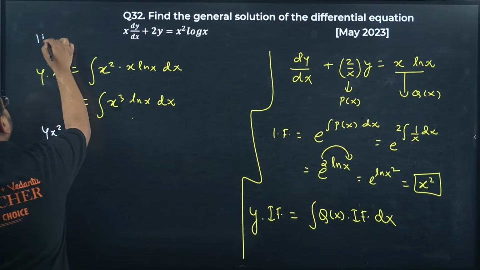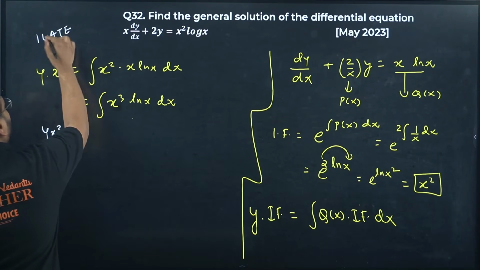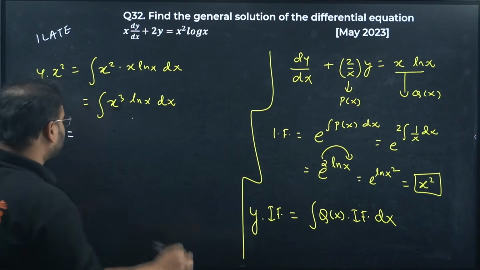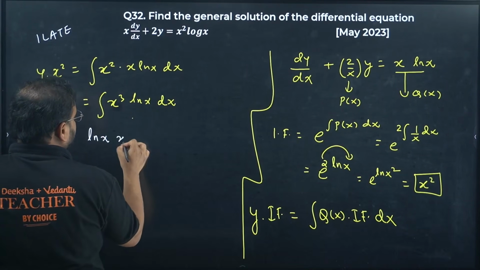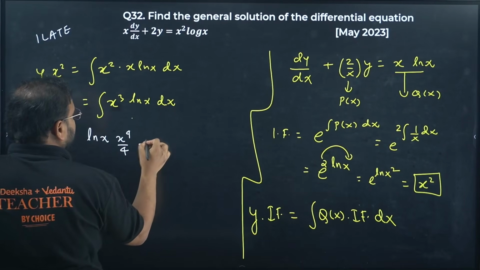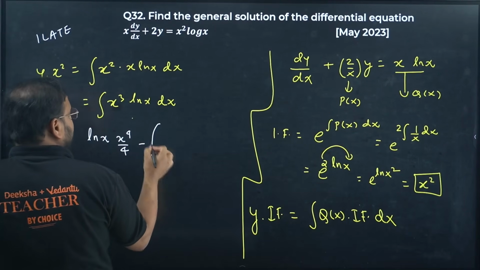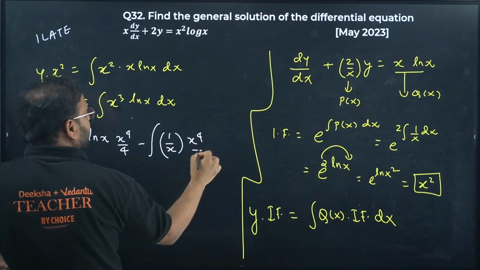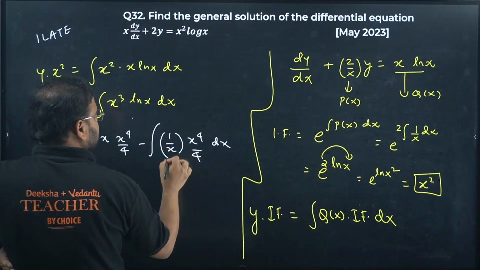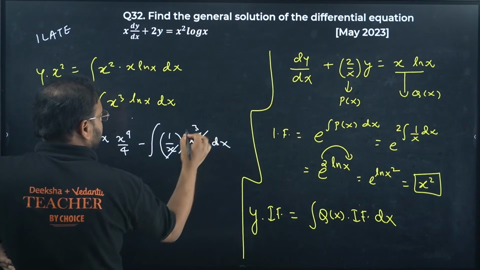We're gonna use by parts. Log has the preference clearly. So keep ln x as it is, integrate x cube. You're gonna get x power 4 by 4 minus, this time differentiate ln x, you'll get 1 by x, and this will be as it is, x power 4 by 4 dx. This x and this are cancelled.